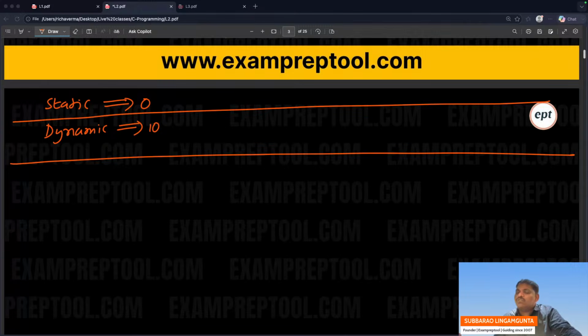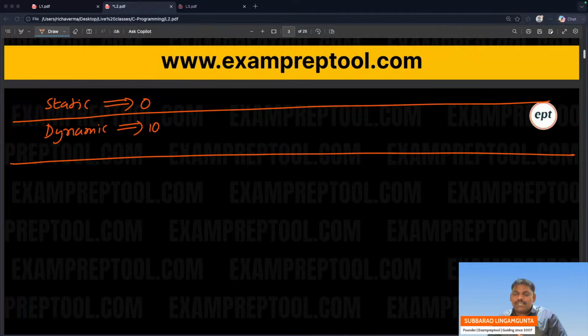Store the top of the stack somewhere in variable 1 and go. After the work is over, come back again and push. So everything is possible in life; the only thing is some headache. Maybe you may take one more stack, you may push. Right, Ankit, you may take one more stack and push again. While going down, you take one stack and push; while coming back, you pop out and keep it back. Something like that.